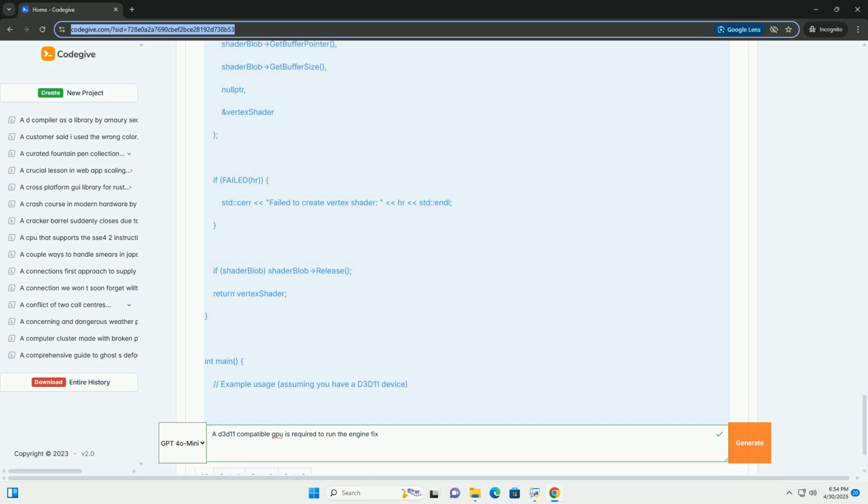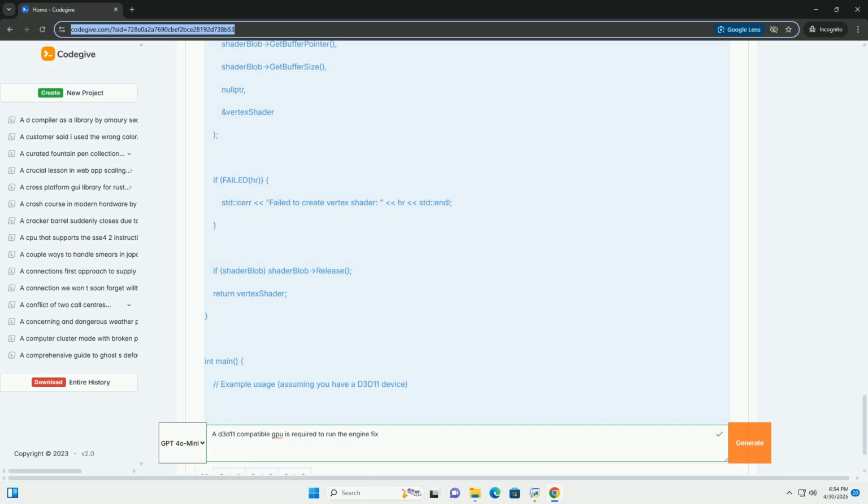Error handling, the crucial part. It checks if D3DCompileFromFile failed. If it failed, it checks if an error blob was created. If so, it retrieves the error message from the blob and prints it to the console. CreateVertexShader creates the vertex shader object from the compiled shader bytecode.